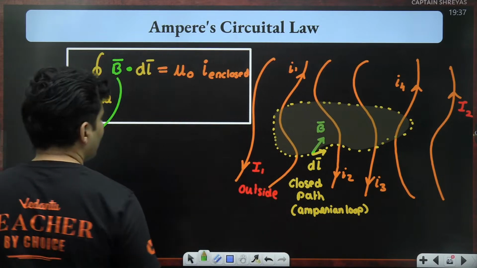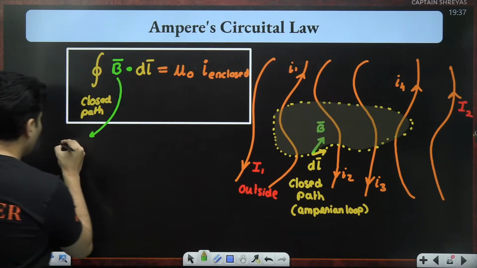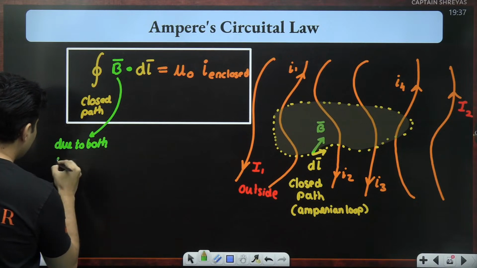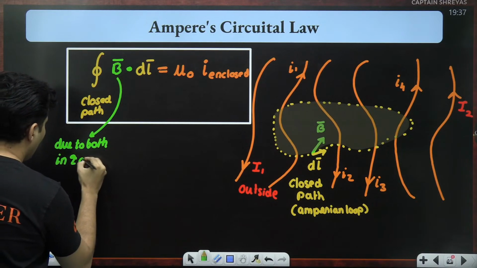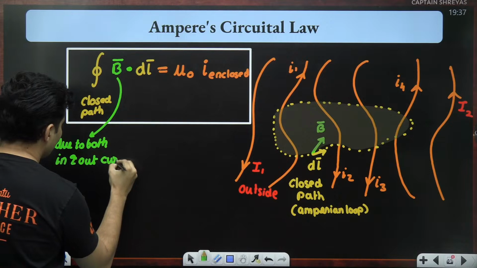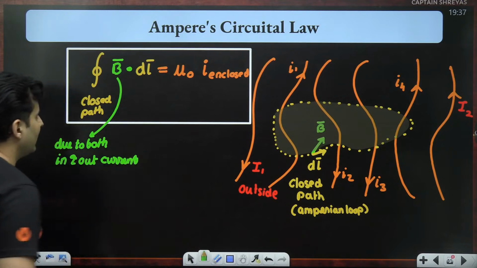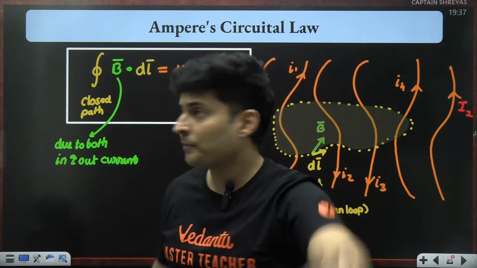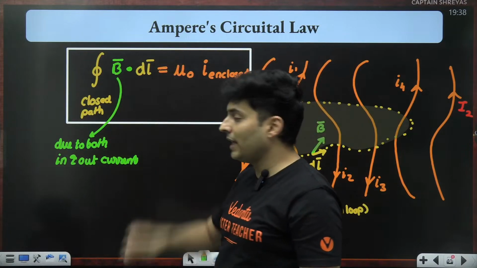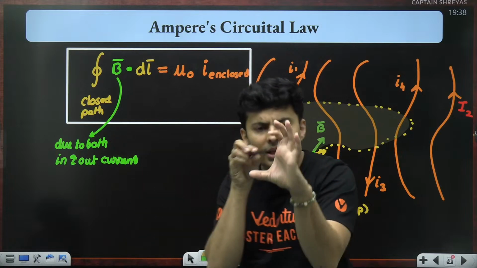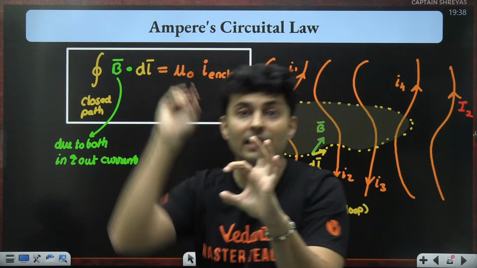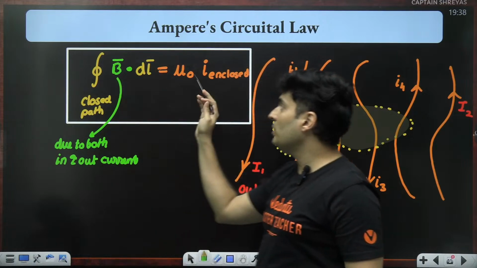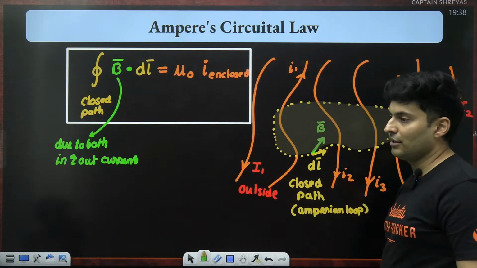Cool. This is due to both inside and outside currents. There is nothing like it is only because of inside. It's both. Just like in electrostatics Gauss law, there was electric field dot area vector, and the field was due to both charges within the surface and outside the surface. All of them contribute to the field, but the integration only depends on the inside charges.